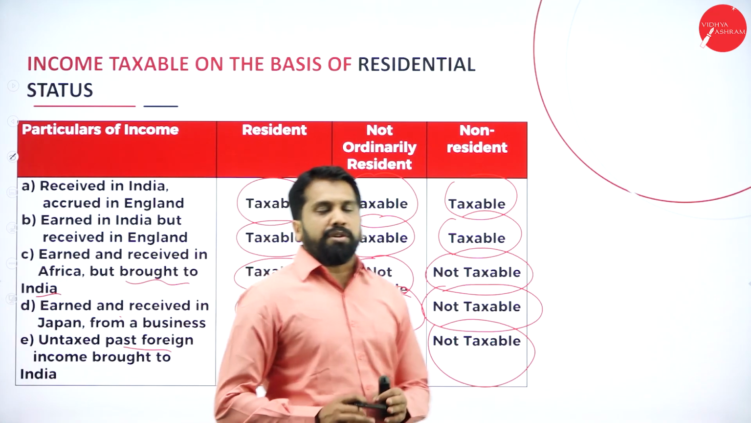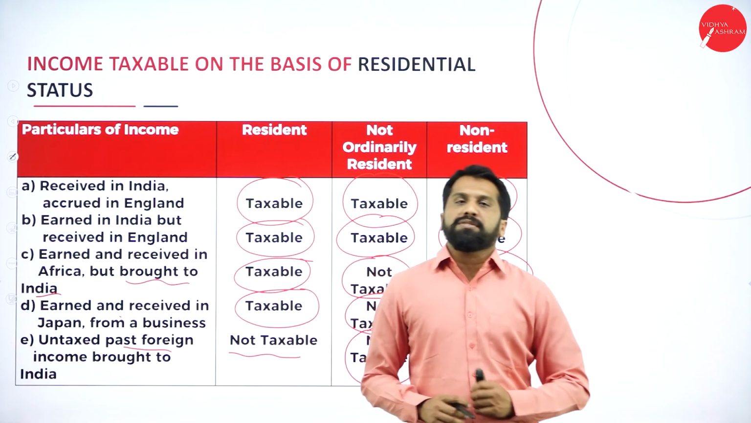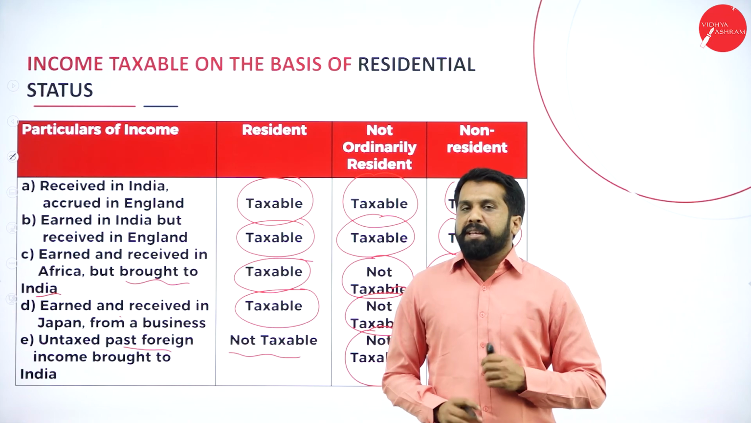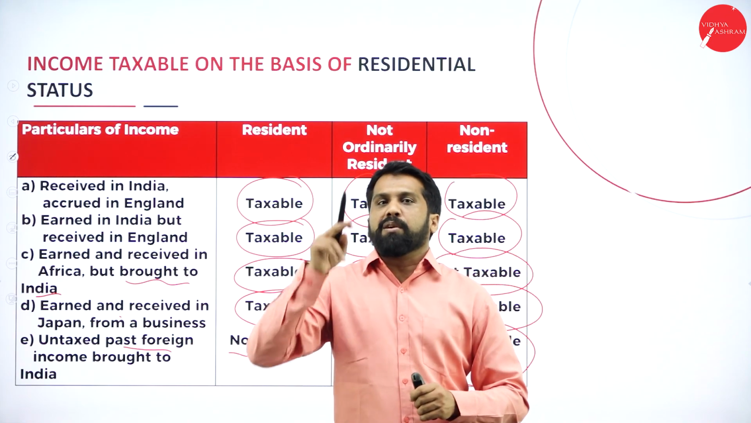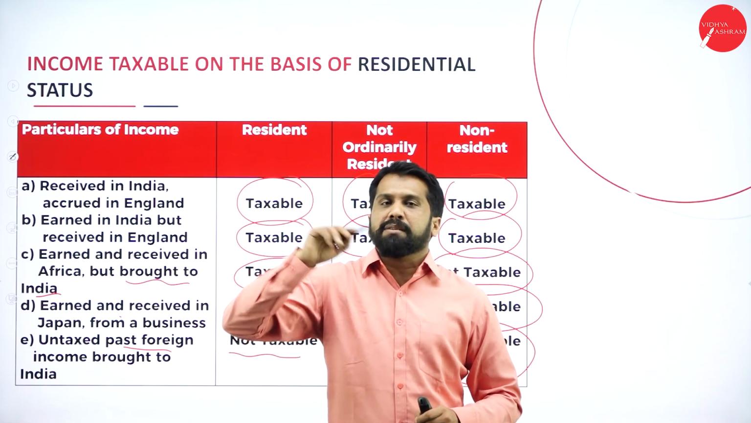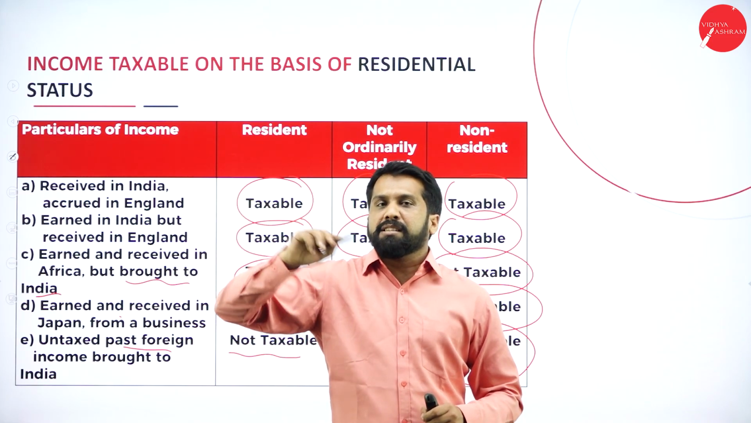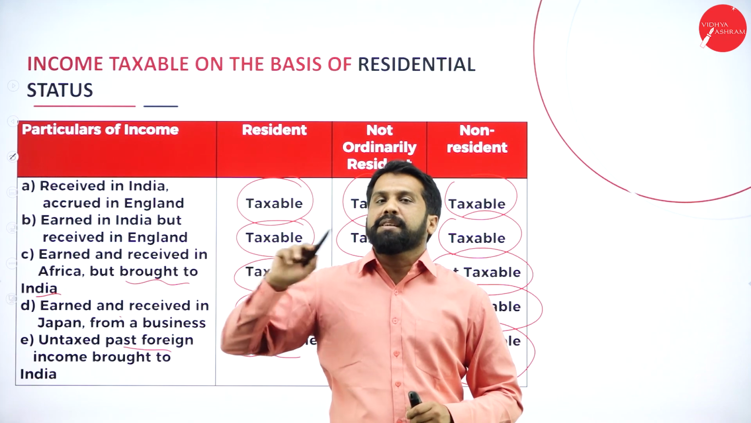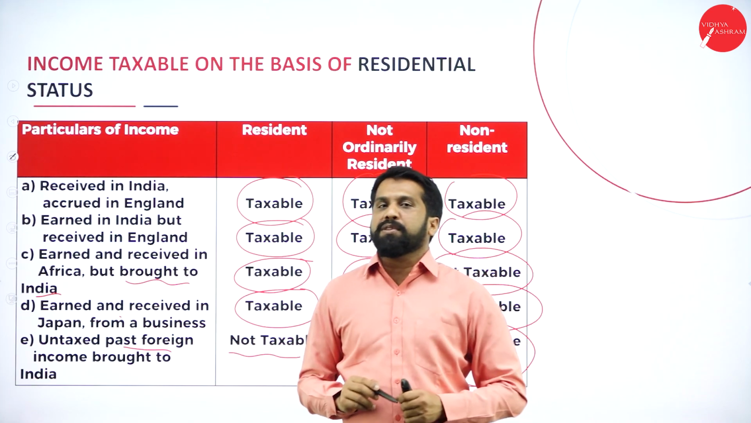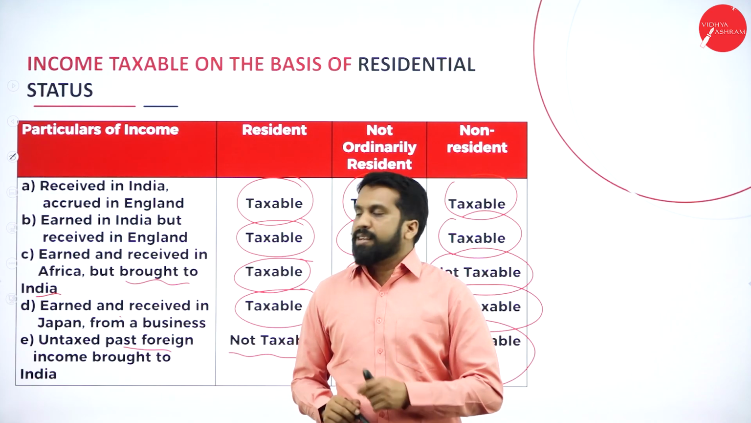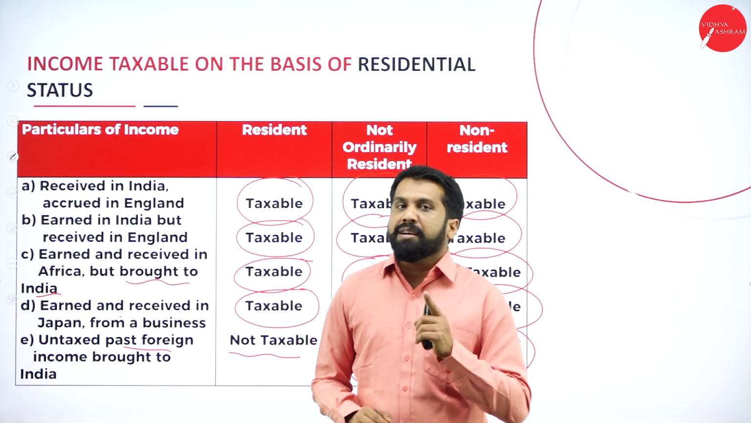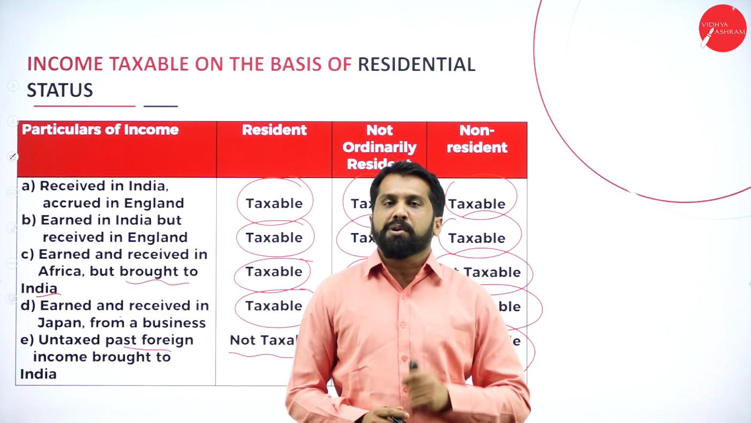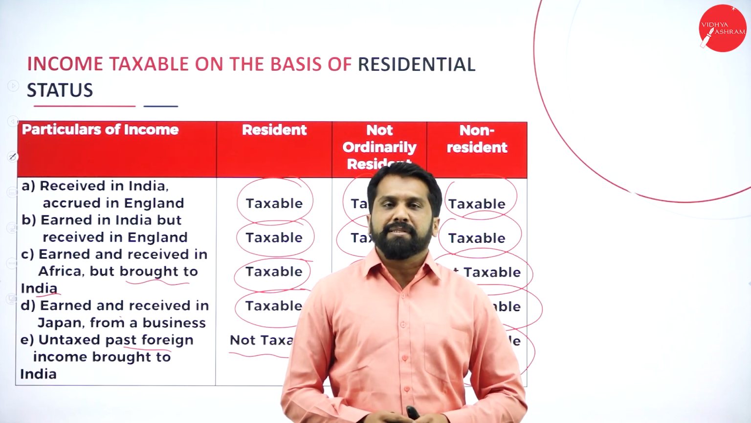Hope you understood what you have to do. Your homework is very simple. The same thing: don't see the answer, see only the questions. Prepare columns. Just mention taxable, taxable, taxable, exempt, exempt, exempt. Work those out at home so that you will understand better. There is a compulsory 10-mark problem, as I told you. So don't miss this. Easily you can score 10 marks.